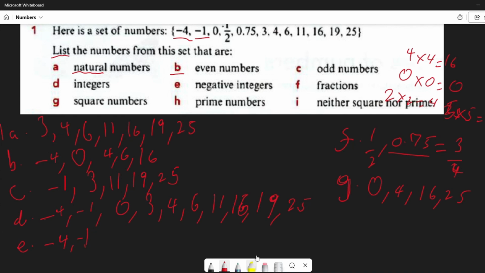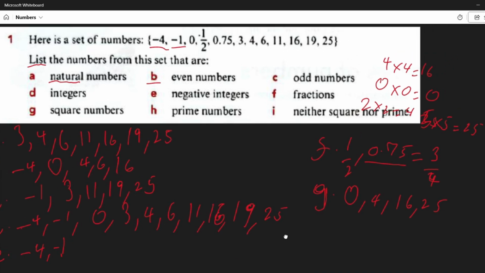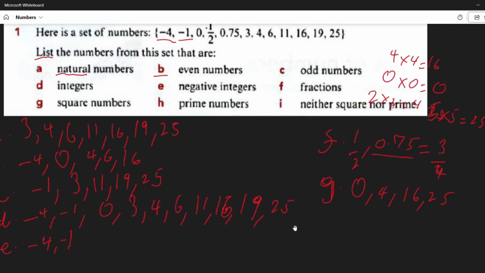After that, they tell us that we're to state all prime numbers. And remembering, prime numbers are positive numbers, well, they are greater than 1 actually. Let me just say they're greater than 1, and they can only be divided by 1 and itself. So we'll go on to the prime numbers, which are going to be 3, because 3 can only be 1 and 3. When you do the factorization, it's going to be only 1 and 3. After that, 11 is also going to be part of that, because it's just 1 and 11 that are the factors of 11. 19, same thing, and that's it.